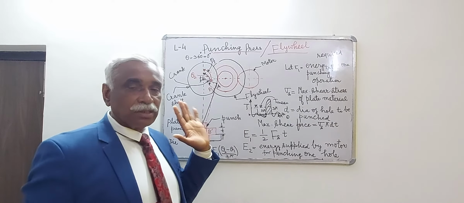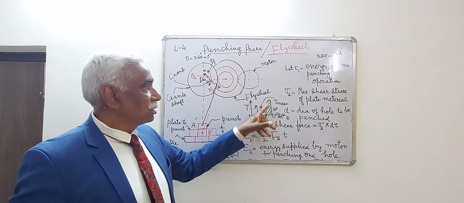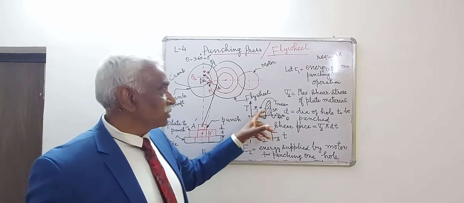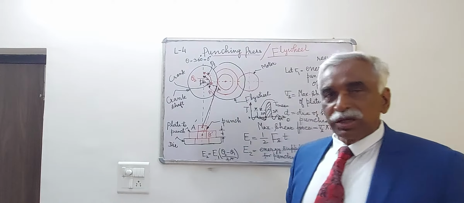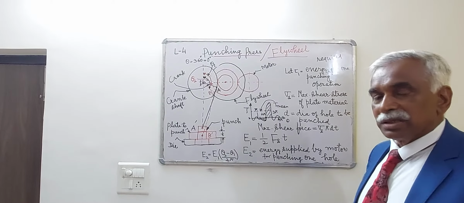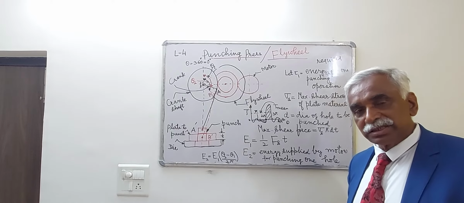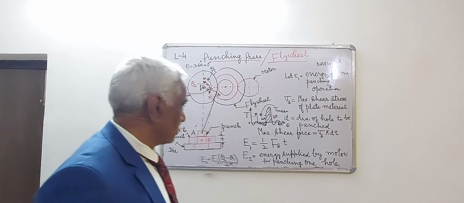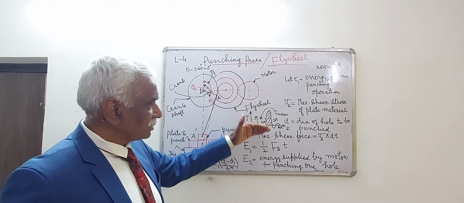You see, in one stroke only, that is the power stroke, the energy generated by the engine was found above the mean resisting torque line. I told you, the engine will run only when the energy generated by it is above the mean resisting torque line. Otherwise, it will not run. Engine cannot run if the energy generated by it is below the mean resisting torque line.